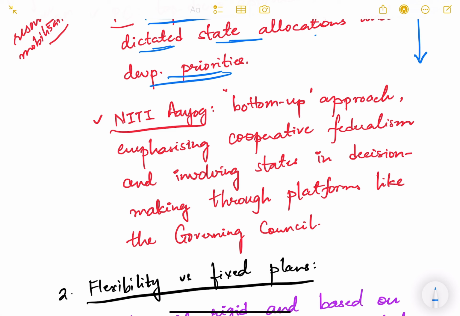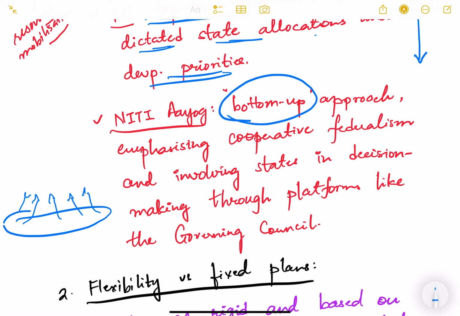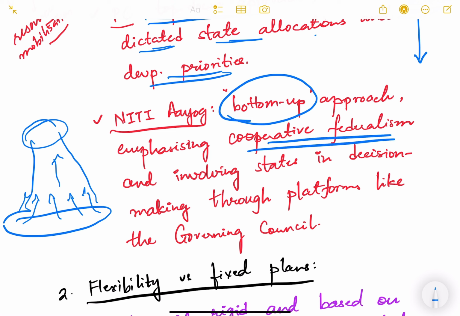NITI Aayog adopted a bottom-up approach. Bottom-up meaning that feedback will be taken from the bottom, from the grassroots level, from the states. Finally, it will be converged in New Delhi, and then policy will be formed. So this is a bottom-up approach. So it emphasized cooperative federalism. Cooperative federalism, this term you must have studied in your GS2 also. This is a system whereby center and state, and also the states among themselves, cooperate with each other so that we can grow as a country together.